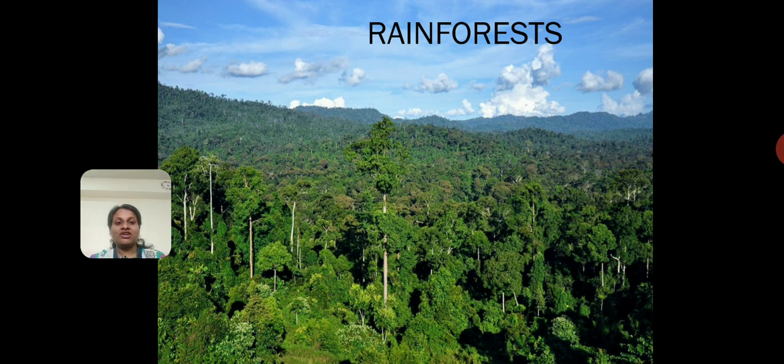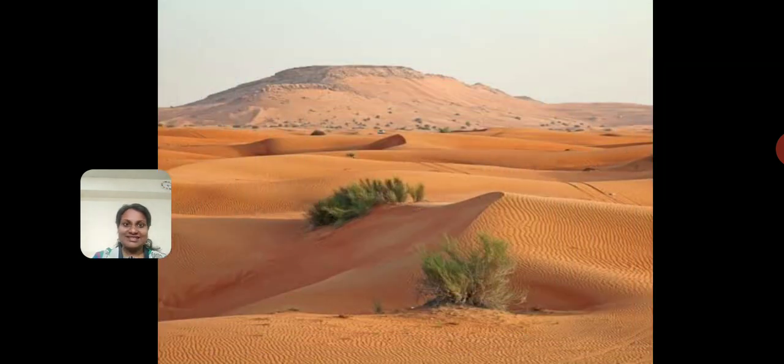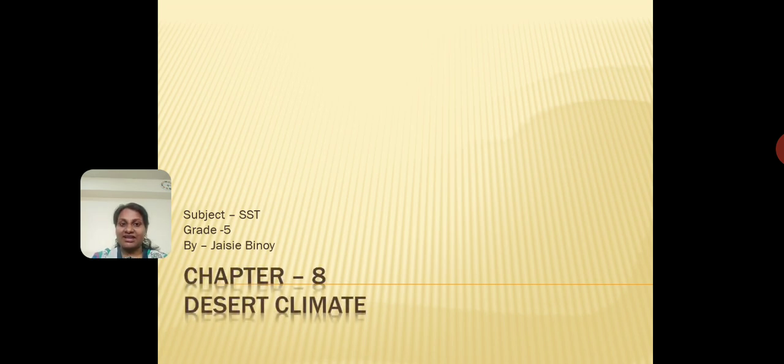Alright? Now let's move on to the next image that I want to show you. This is an easy picture, correct? What can you see on the image? Have you guessed it? It's a desert, correct? This is an image of a desert. That brings you to the chapter that we are going to study today. The name of our lesson is chapter 8 of SST, Desert Climate of grade 5. This is the 8th lesson in our textbook.